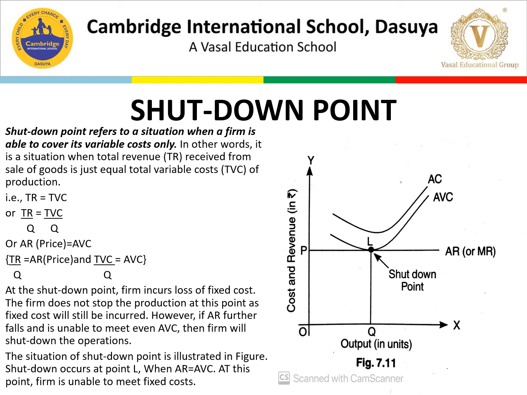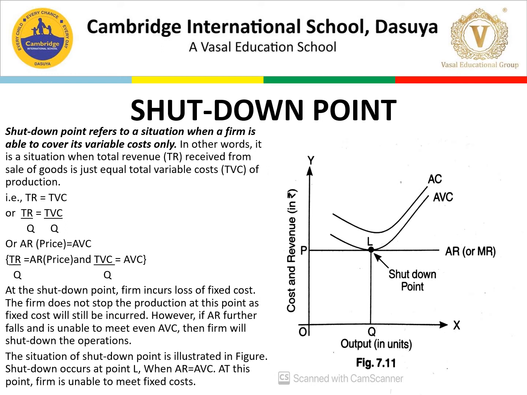In other words, it is a situation when total revenue received from sale of goods is just equal to total variable cost of production. So यहाँ पे total revenue जितने भी हमने सेल करी है, वो just equal to total variable cost के इक्वल ही रह जाएगी. TR is equal to TVC होता है, ठीक है. So TR divided by output, then TVC divided by output, what we are getting, AR is equal to AVC.